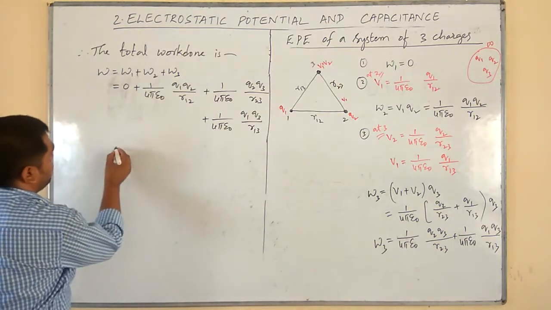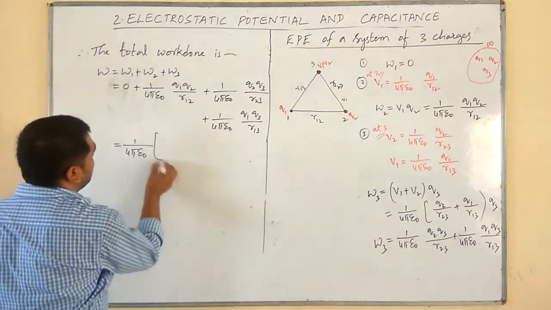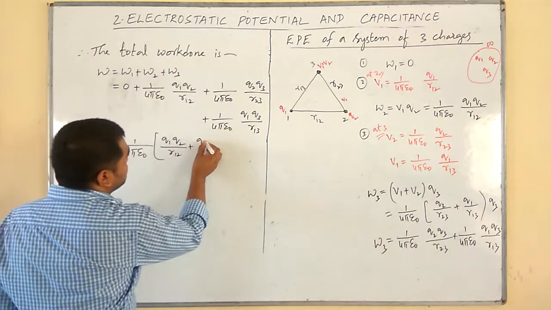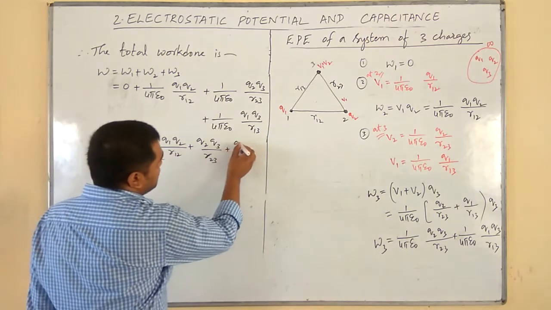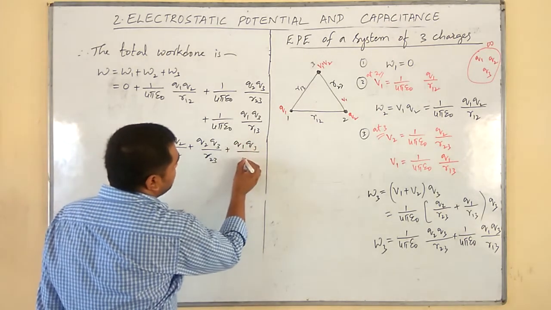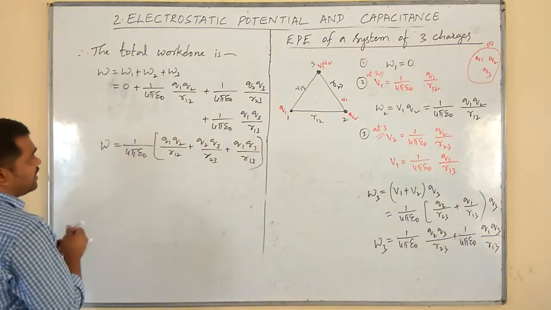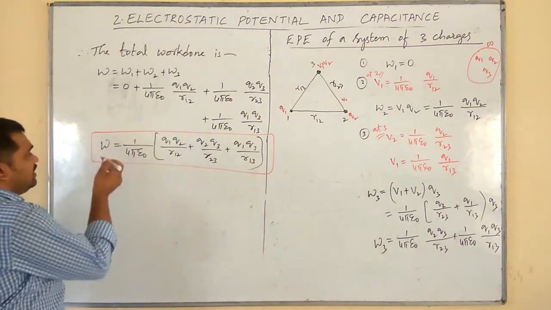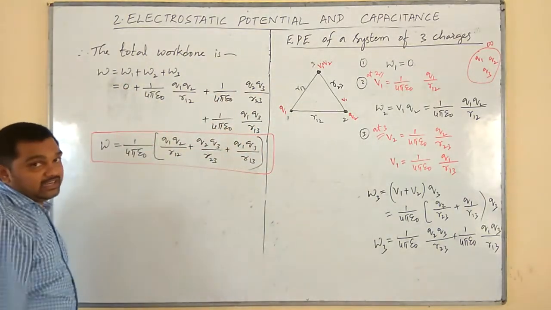Okay, if I take 1 over 4 pi epsilon naught outside, we get 1 over 4 pi epsilon naught times q1 q2 by r12 plus q2 q3 by r23 plus q1 q3 divided by r13. So this is the total work done in assembling those three charges at a particular place by bringing them from infinity.